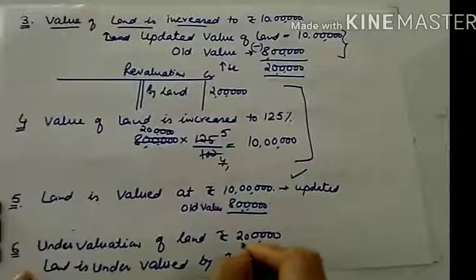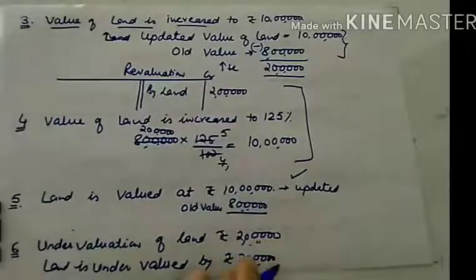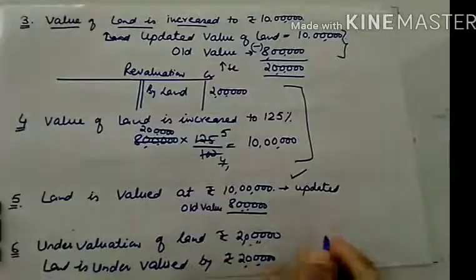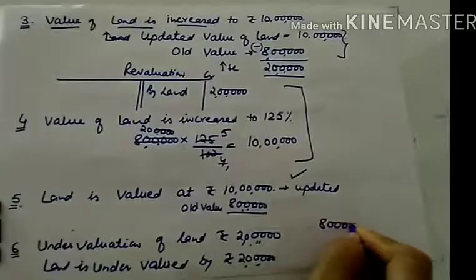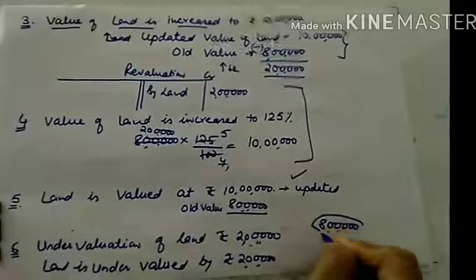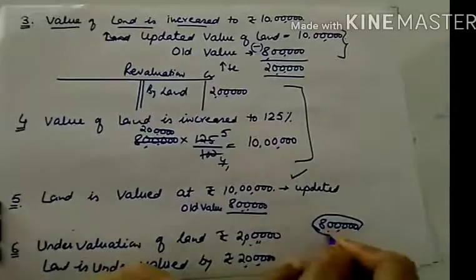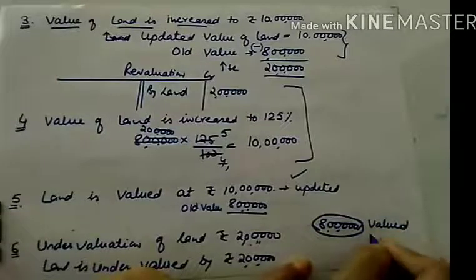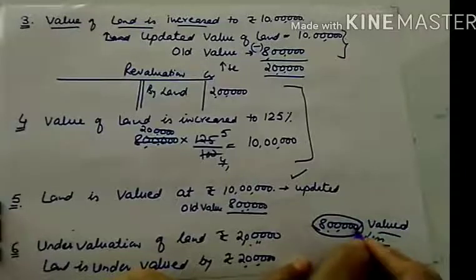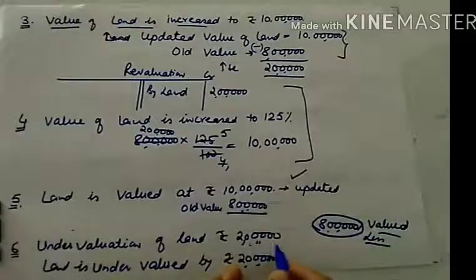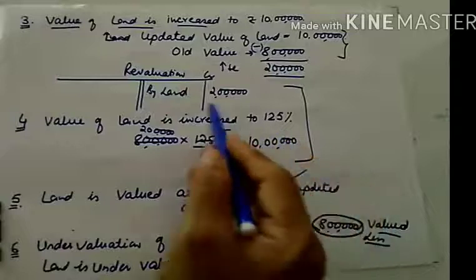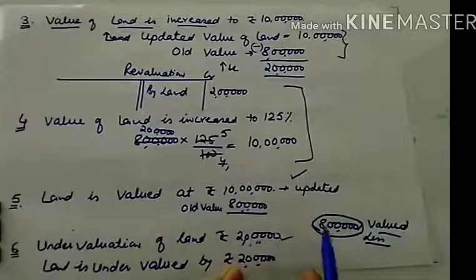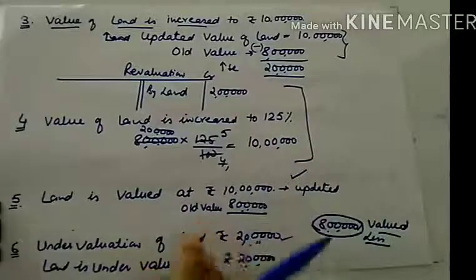So what is the meaning of undervaluation of an asset? It means the same thing. Earlier it was 8 lakhs but the 8 lakh value is undervalued. Undervalued means valued less. So what happened if it is valued less? It means it has more value. So the treatment will remain the same. In revaluation you will write 2 lakhs and in the balance sheet you will write 10 lakhs.